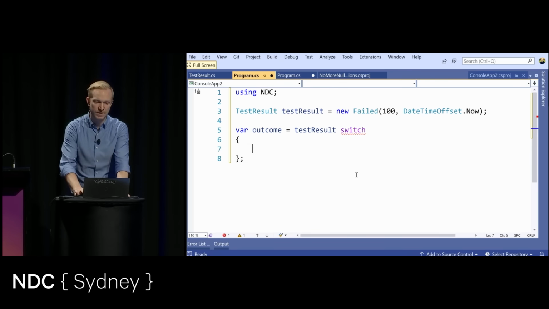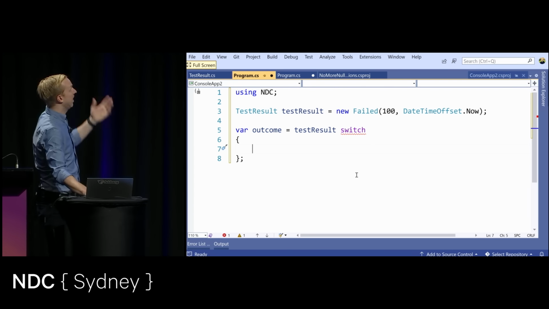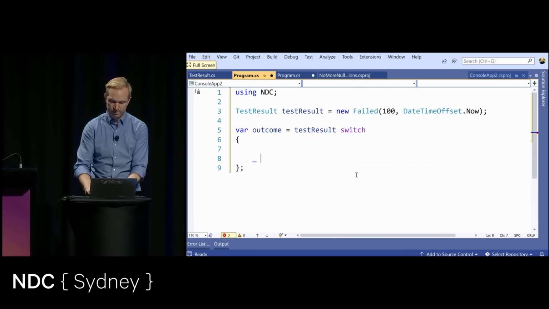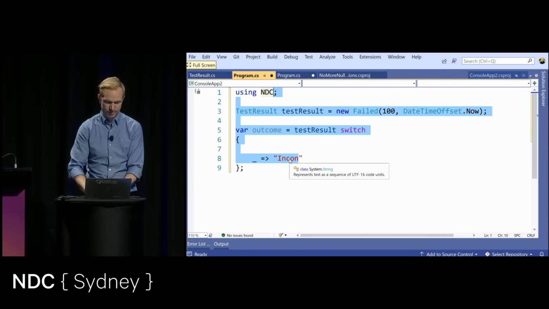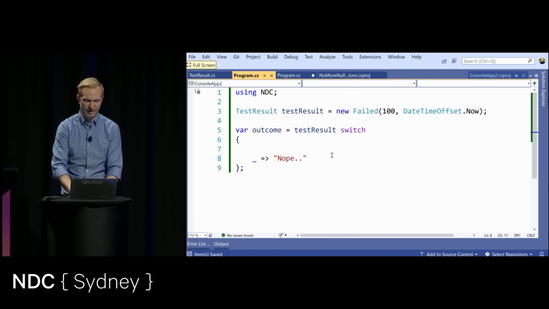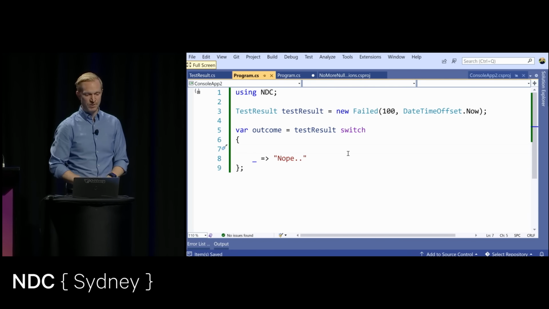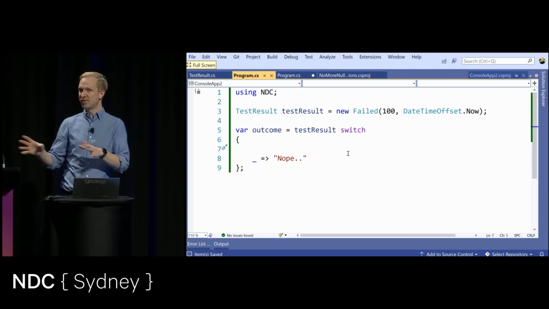This here is now filled with expressions. Now, it's going to complain that I haven't added any yet, so I can start off with, if I can spell... nope. Can't spell inconclusive. So let's just do nope here. So that's for all other tests than the ones that I'm looking for.